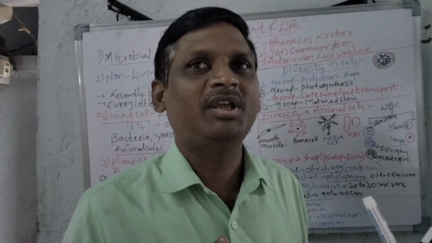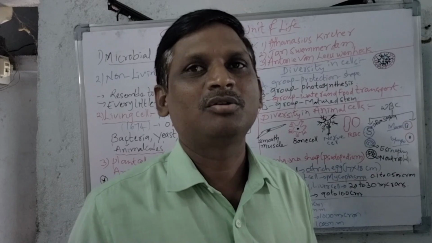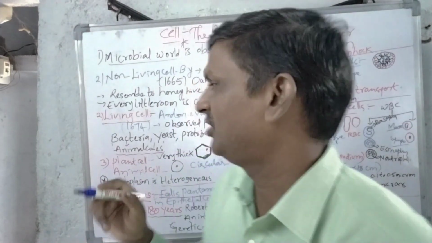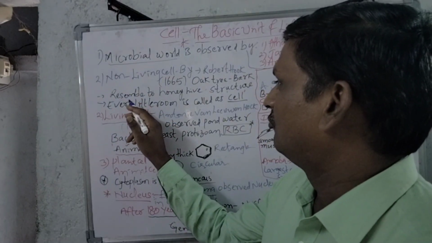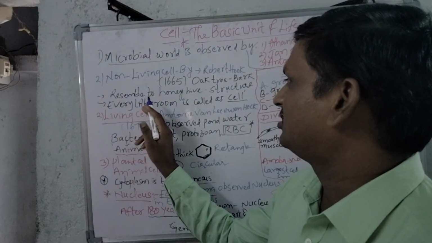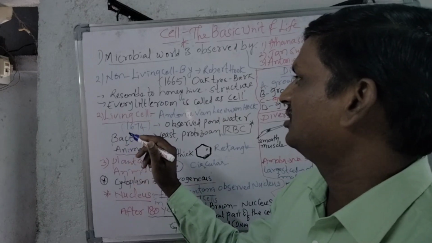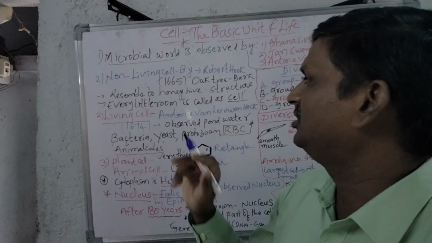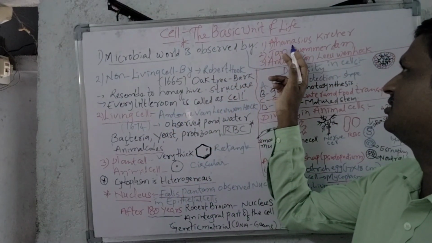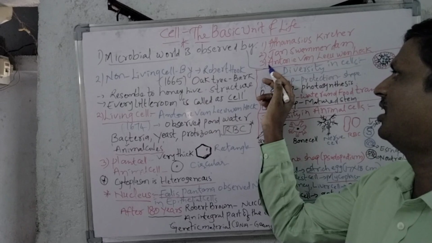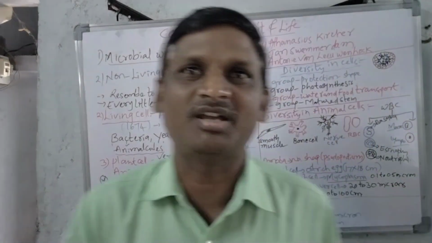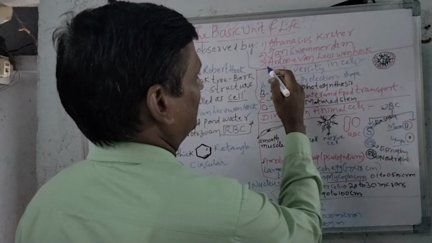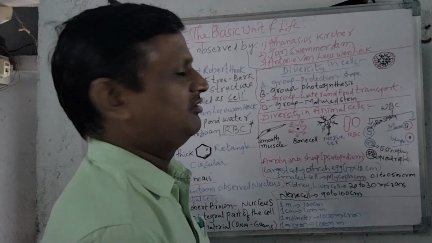The major scientists who played an important role in observing the microbial world were: first, Athanasius Kircher, John Swaminathan and Anthony van Leeuwenhoek. These are the three scientists.